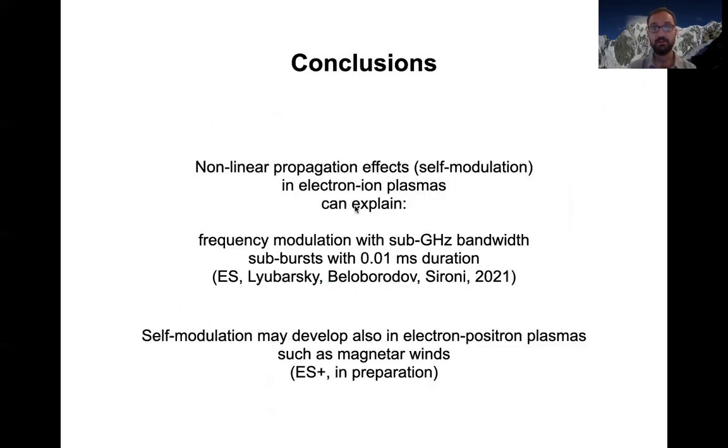So finally, these are my conclusions. I argue that self-modulation in electron-ion plasmas can explain frequency modulation with sub-gigahertz bandwidth and sub-bursts of tens of microseconds. And the same effects may also develop in electron-positron plasmas, such as in magnetar winds, and this is a paper in preparation.